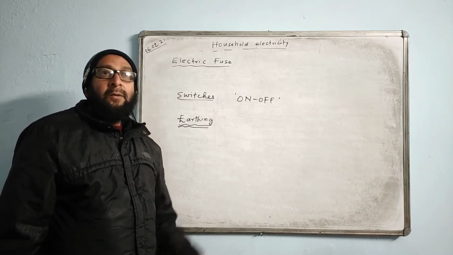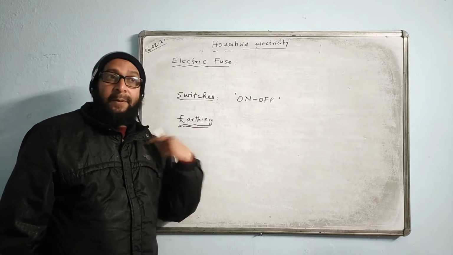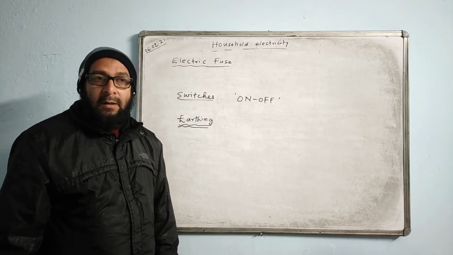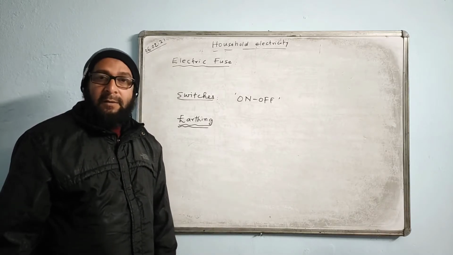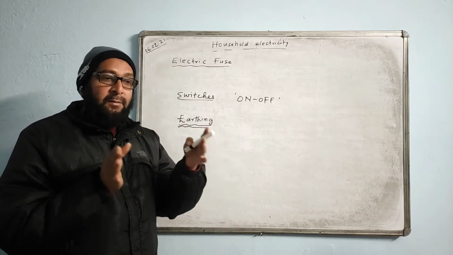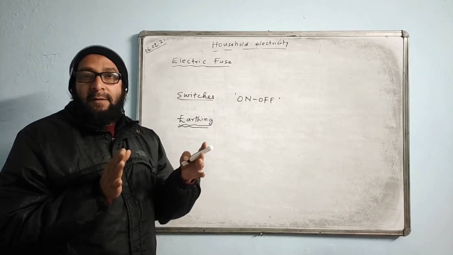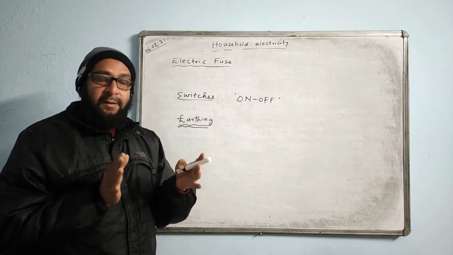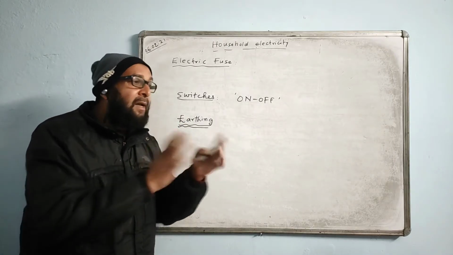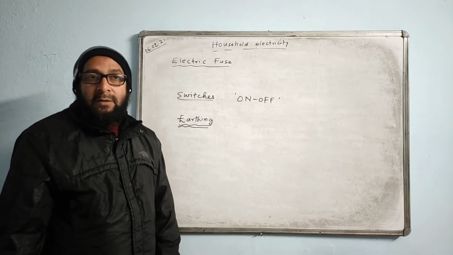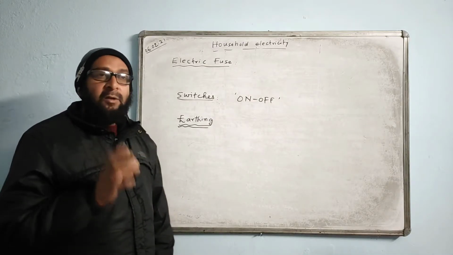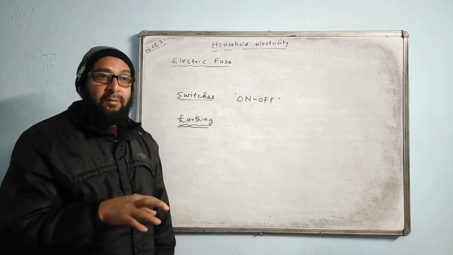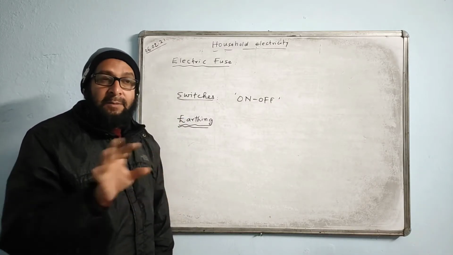Okay. Now, how does earthing help us? It protects us from getting a shock while we touch a metallic appliance. Earthing is required, or we need to connect the appliance with the earth wire, when the appliance is metallic.